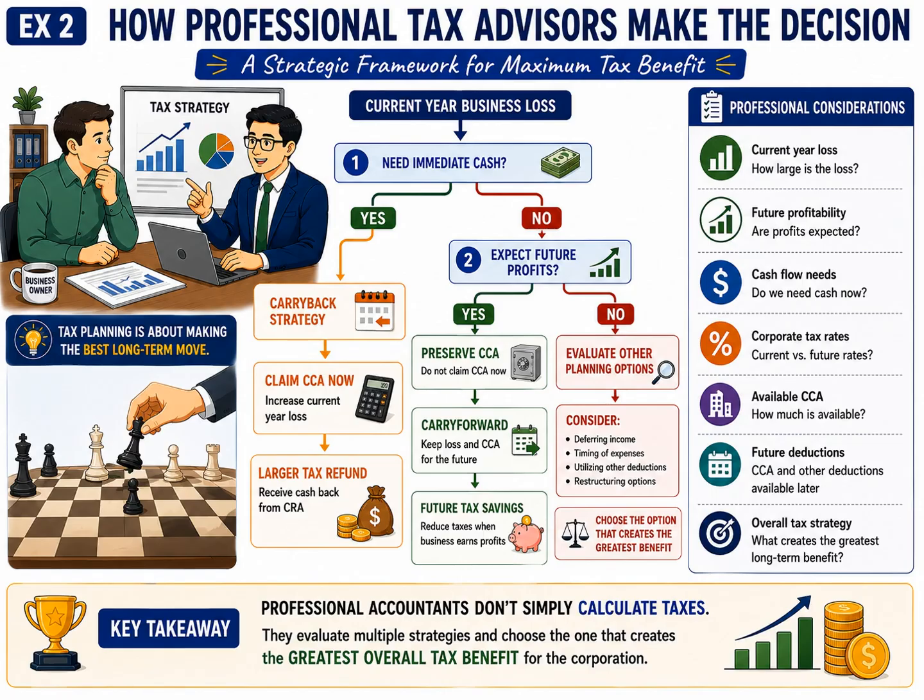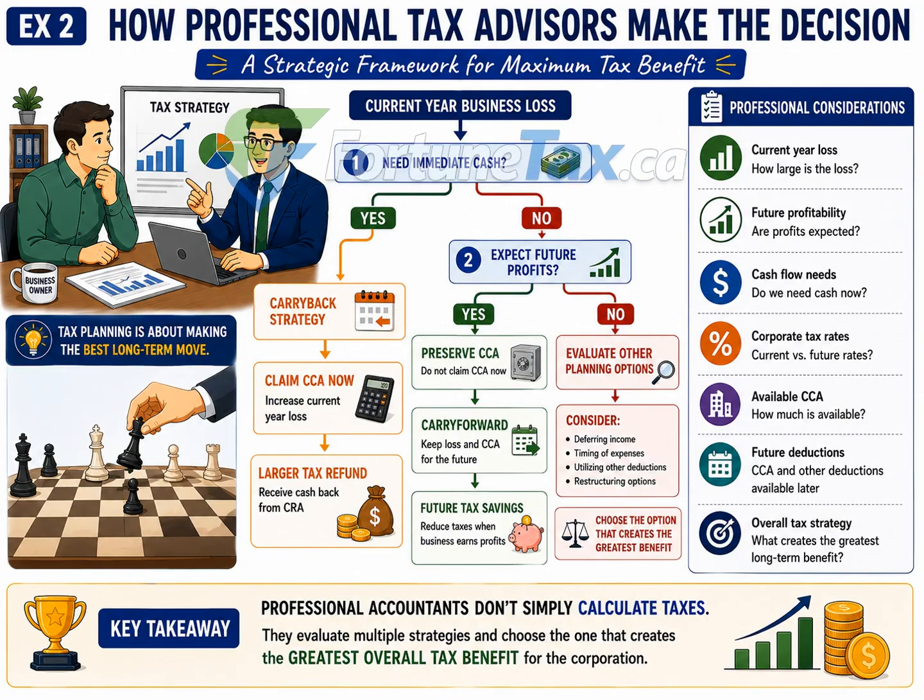This slide brings everything together by showing how professional tax advisors make strategic decisions. Preparing a corporate tax return is more than completing forms and calculating numbers. It also involves evaluating different options and choosing the one that delivers the greatest overall benefit for the corporation. The decision-making process begins with the corporation's current year business loss.